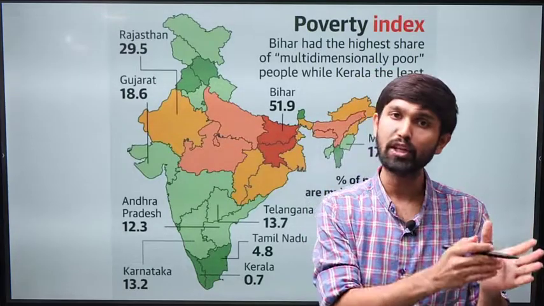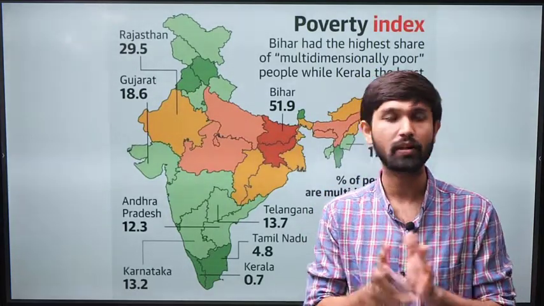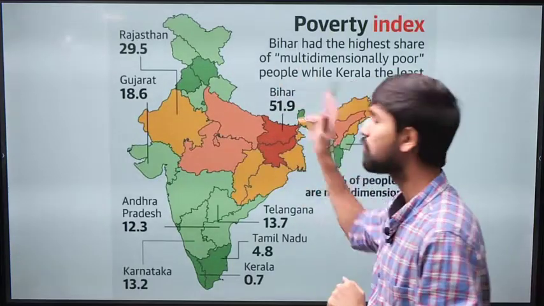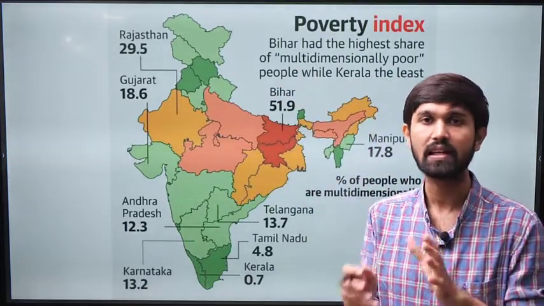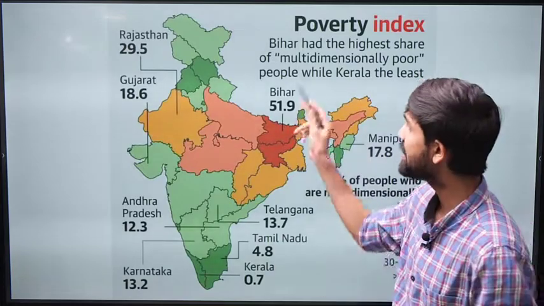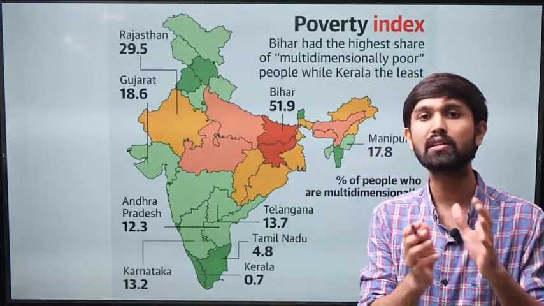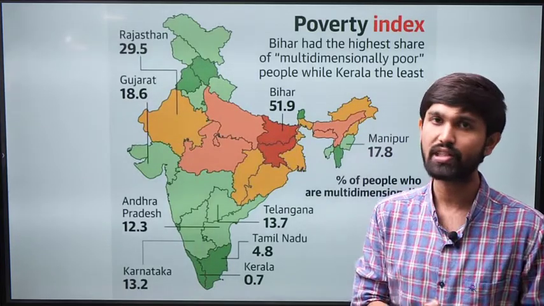Now, in tune with the index that is taken out by the UNDP, even the Niti Aayog takes out the national multidimensional poverty index. This is done on a national level, and they measure the poverty level of various states. So let's take a look at which are the most poor states and which are the states which are doing the best.